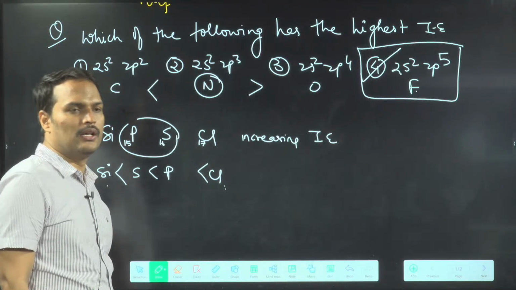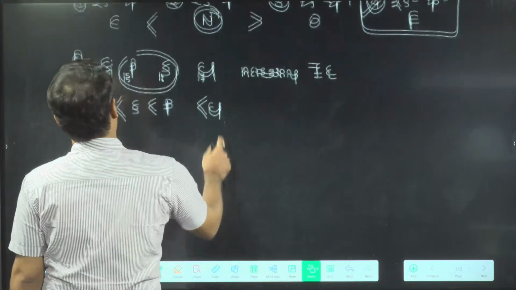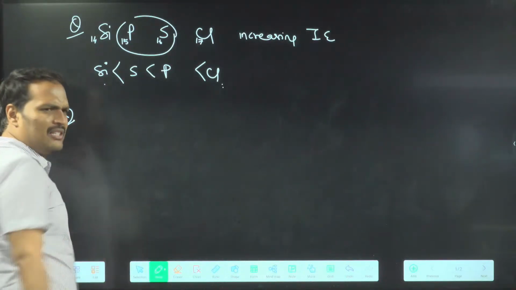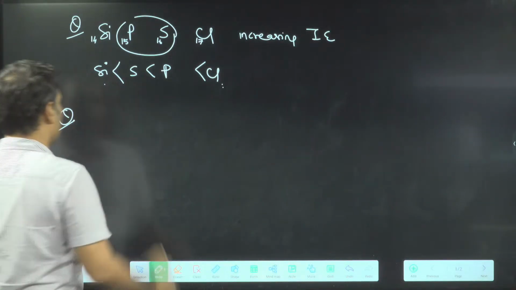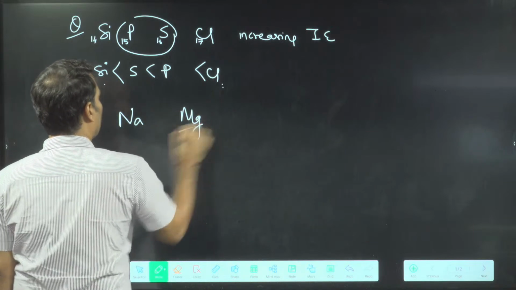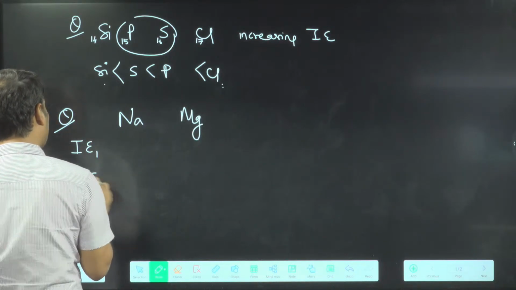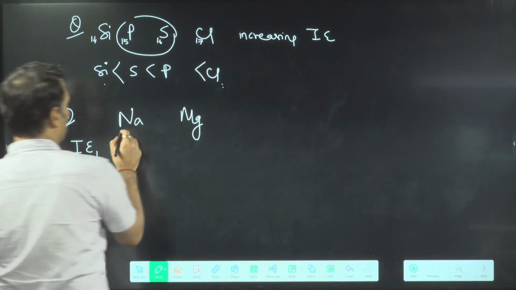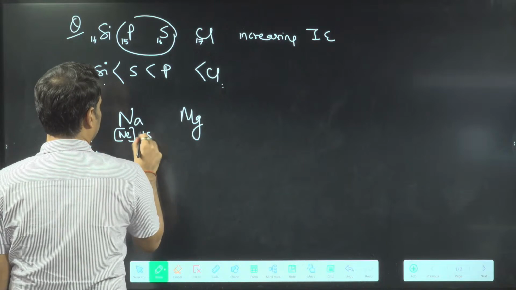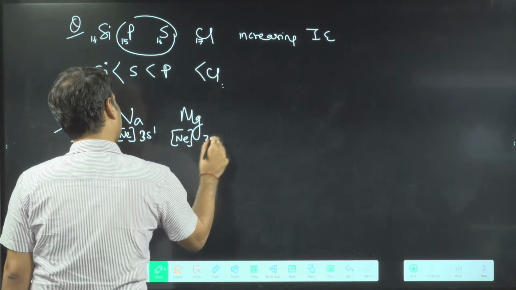Okay? So enough for today, I think, or do you want to solve the last question? See, let's go to the last question only. And why am I giving this last question? Because everyone knows this, and this question is in NCERT also. So they ask in NCERT, comment on the ionization energy of sodium and magnesium. Then we talk about first ionization energy and second ionization energy. Who has the first ionization energy more? Tell me, do you know this point?